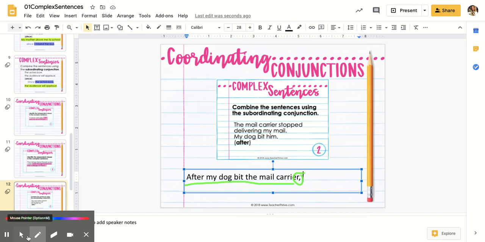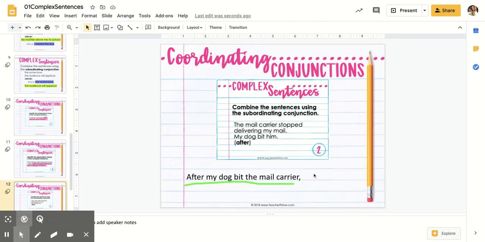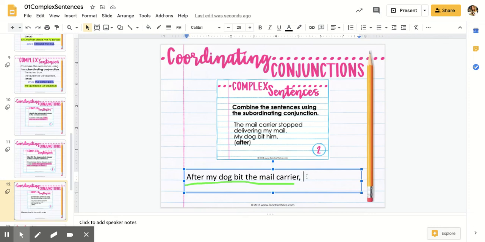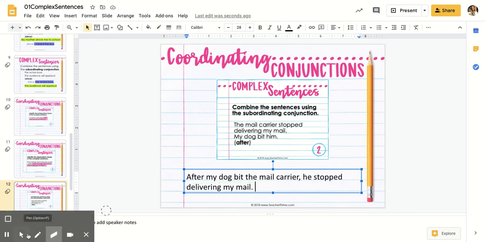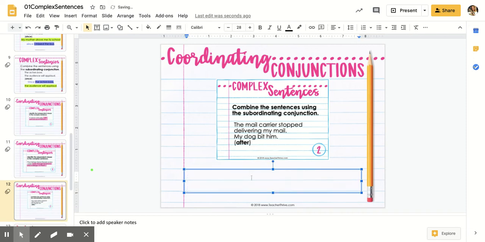My dependent clause has the conjunction. Okay? After my dog bit the mail carrier, he stopped delivering my mail. Okay? If it's at the beginning, it's got to have a comma after the clause. If it's in the middle, like how I had it, it does not have to have a comma.